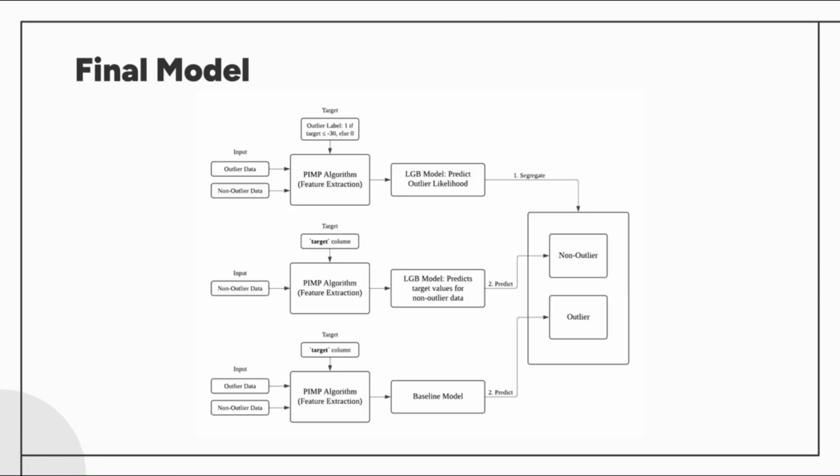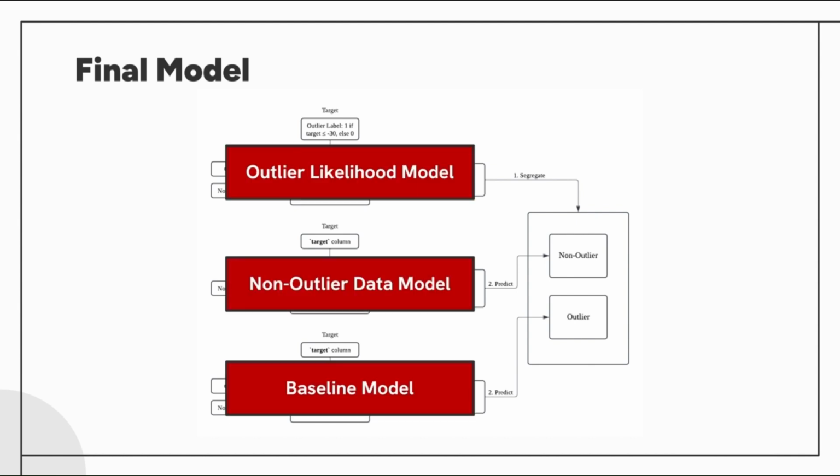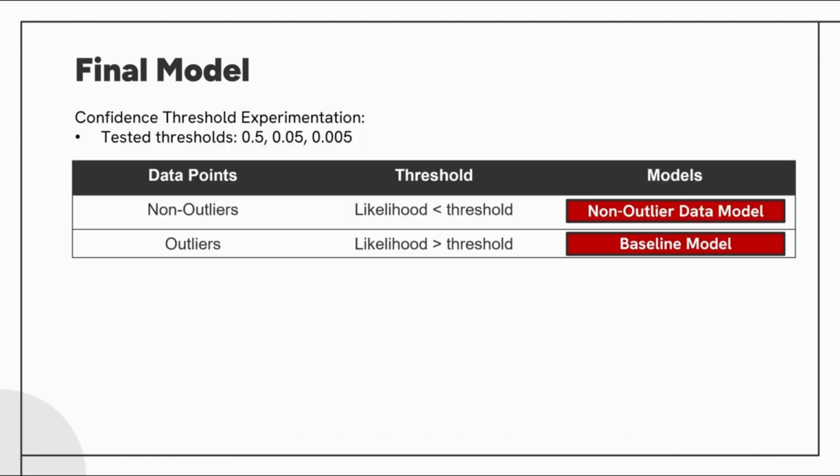The outlier likelihood model predicts whether a data point is going to be an outlier or a non-outlier. If it is non-outlier, then we will use the non-outlier data model to predict its target value. If it's an outlier, then we will use the baseline model. We tested out various thresholds. If the likelihood is below the threshold, then the data is classified as non-outlier. Otherwise, it's classified as an outlier.